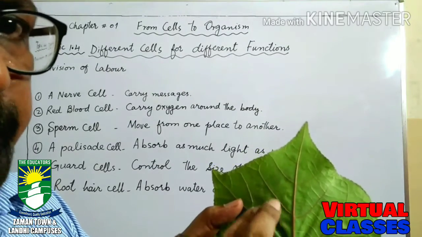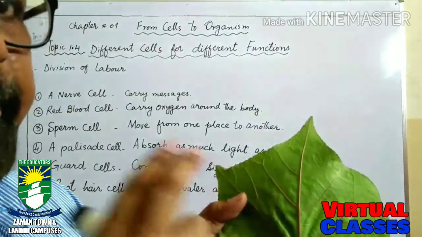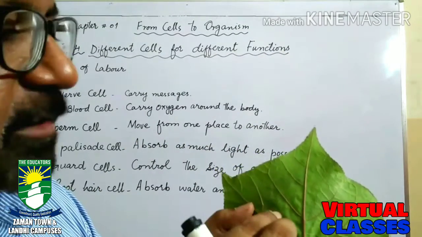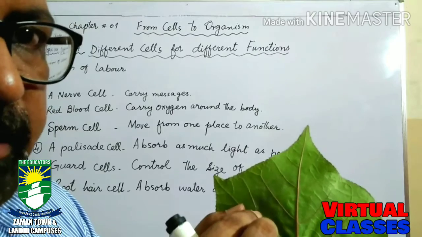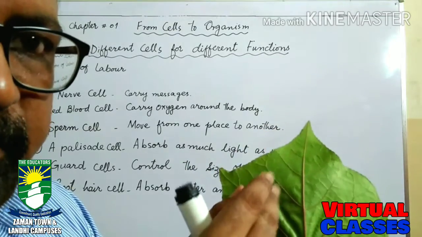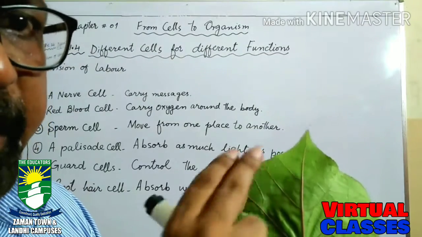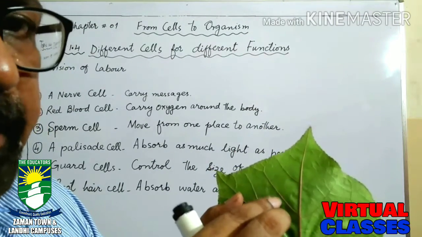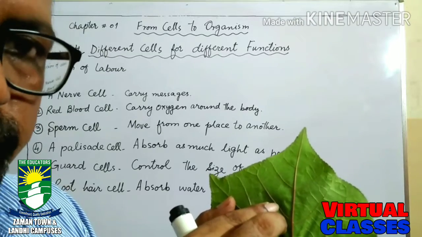These guard cells are present in pairs. When the exchange of gases takes place through these guard cells, they open. The gases go in and come out from the opening, and then they close.